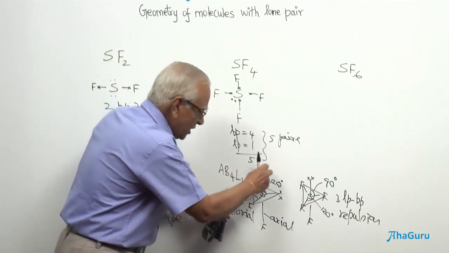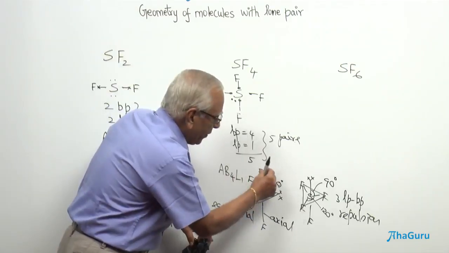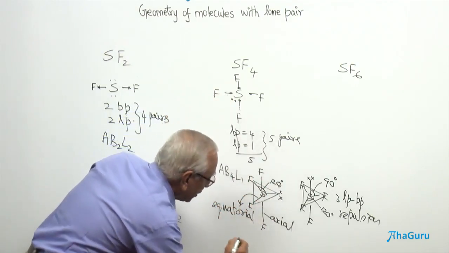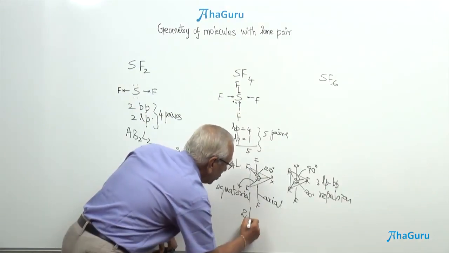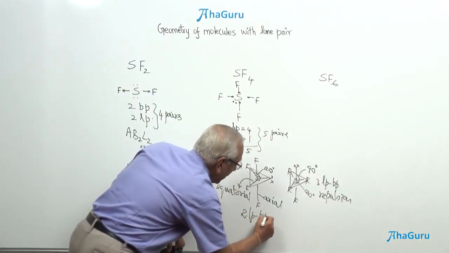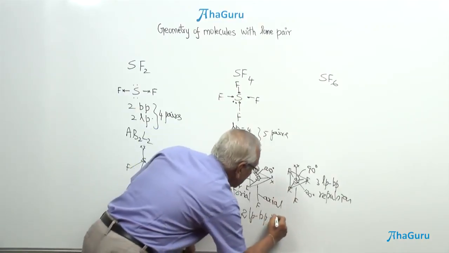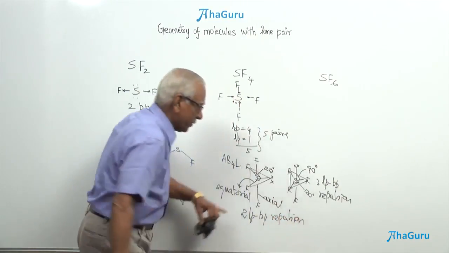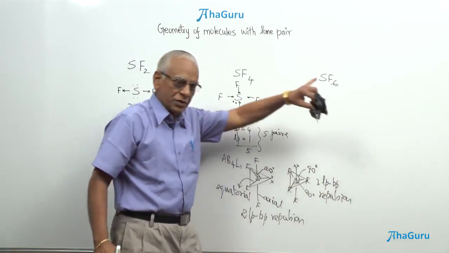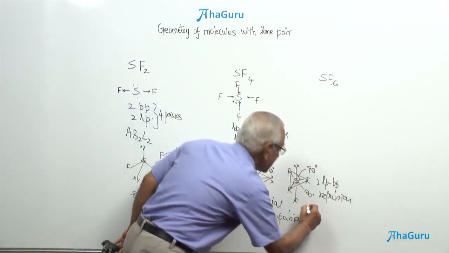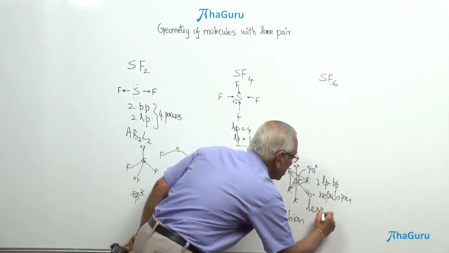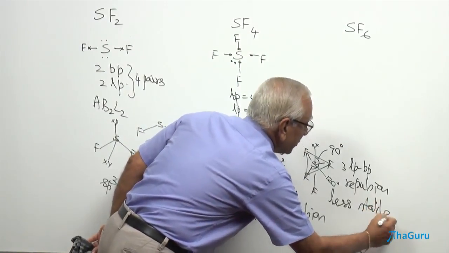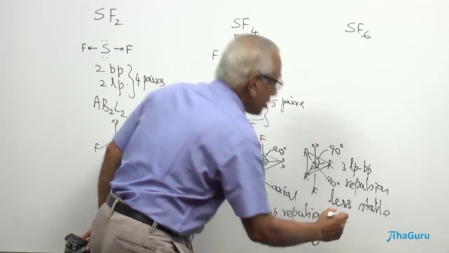So, this 90 degree lone pair bond pair repulsion, and this 90 degree lone pair bond pair repulsion, therefore, there are 2 lone pair bond pair repulsions at 90 degrees, whereas there are 3 lone pair bond pair repulsions at 120. Therefore, the molecule is going to be less stable in this structure. Therefore, I am not going to propose this particular structure.